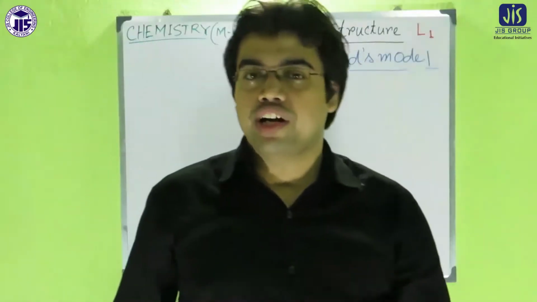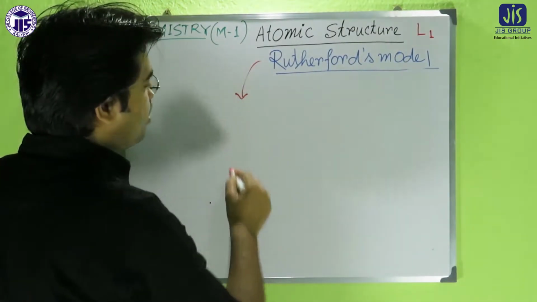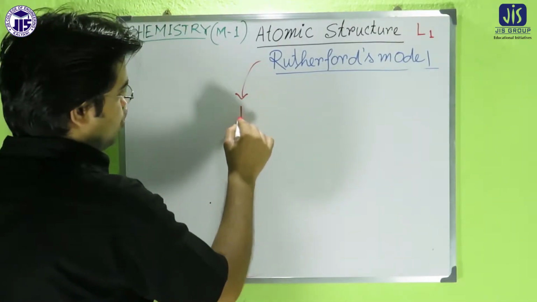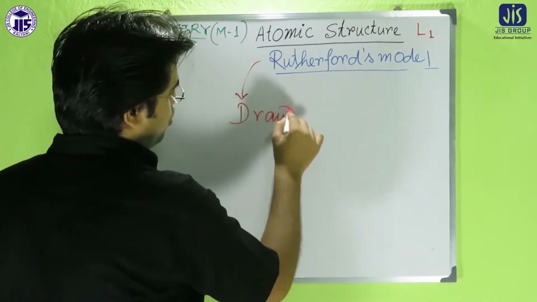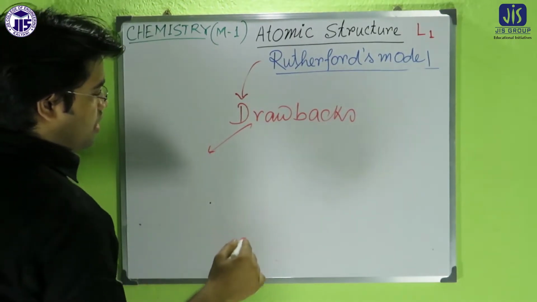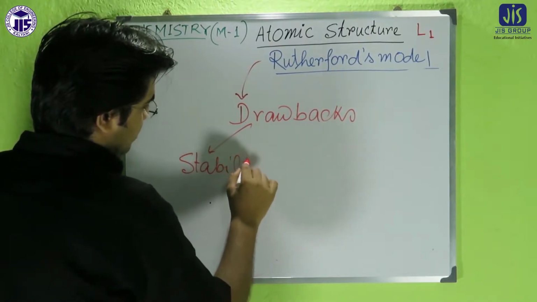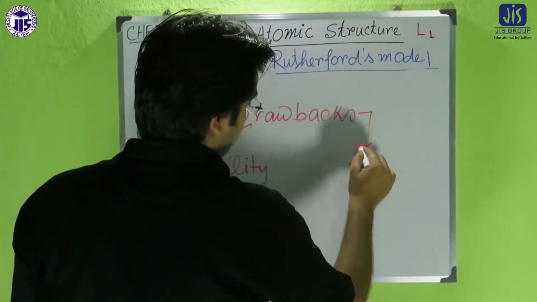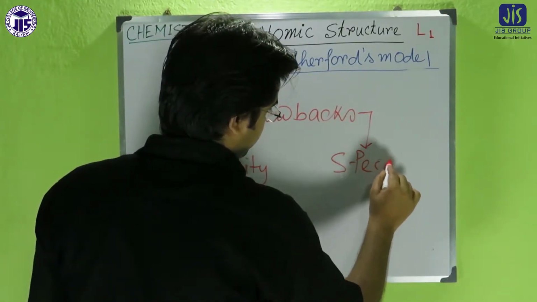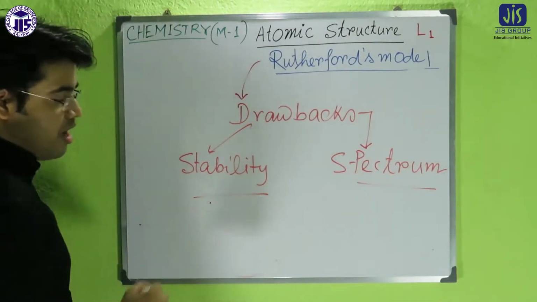Now come to the point: what are the drawbacks of Rutherford's model? Rutherford's model is not free from limitations. There are very crucial drawbacks, regarding the point of view of stability, and other drawbacks regarding the spectrum of the atom.